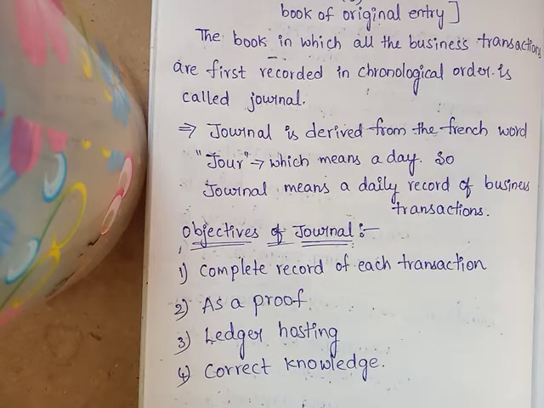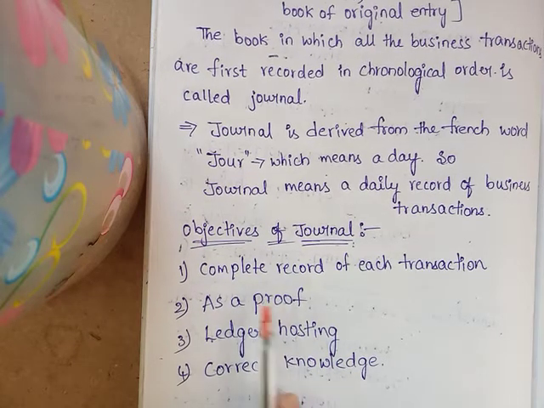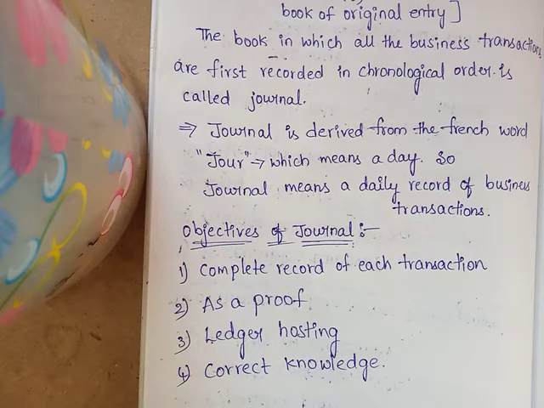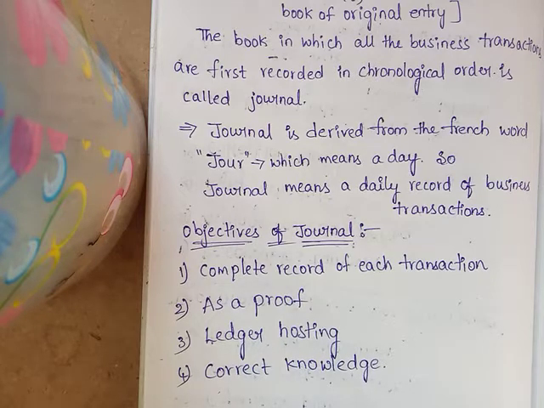See, what is the first one? Complete record of each transaction. So we have to follow the double entry system. Double entry system means every debit must have a corresponding credit.